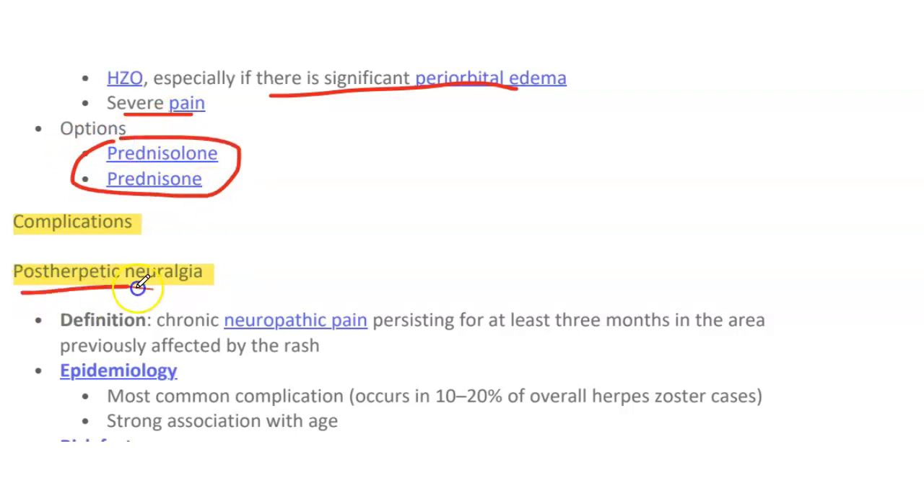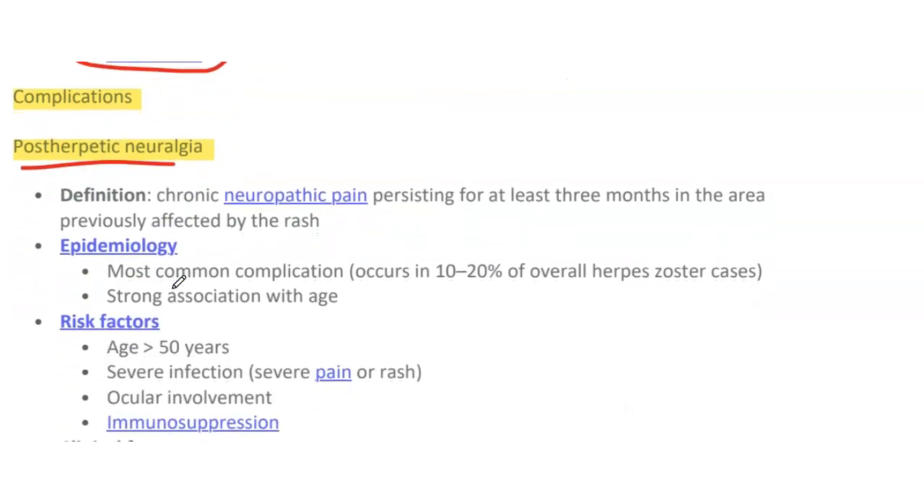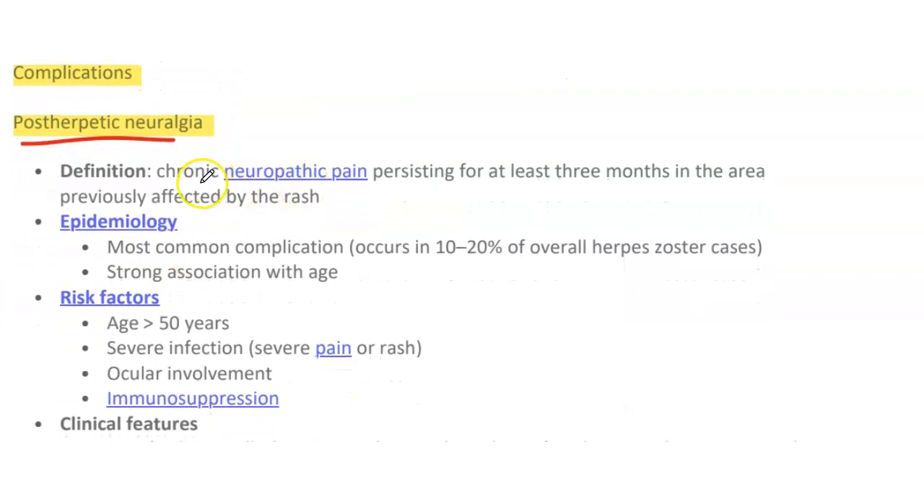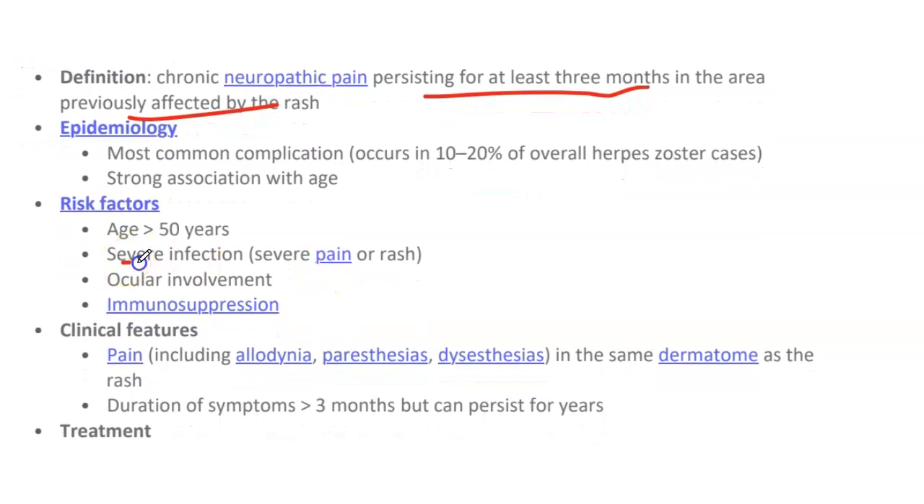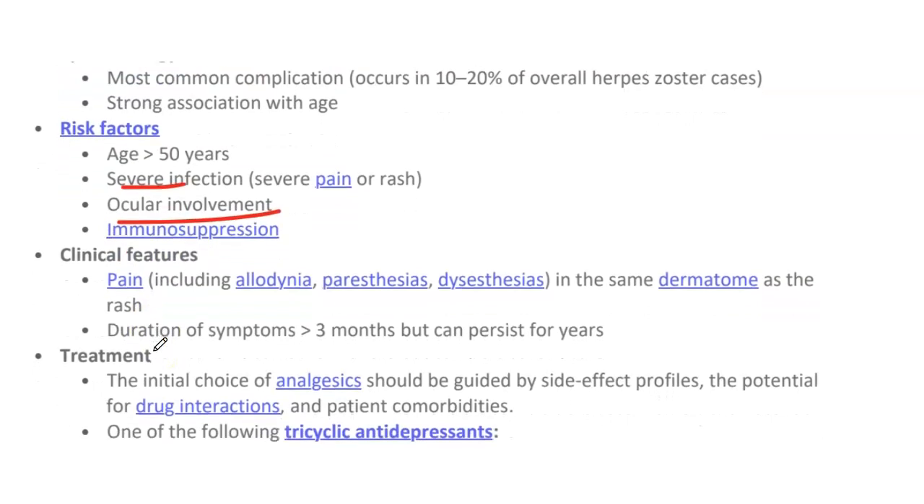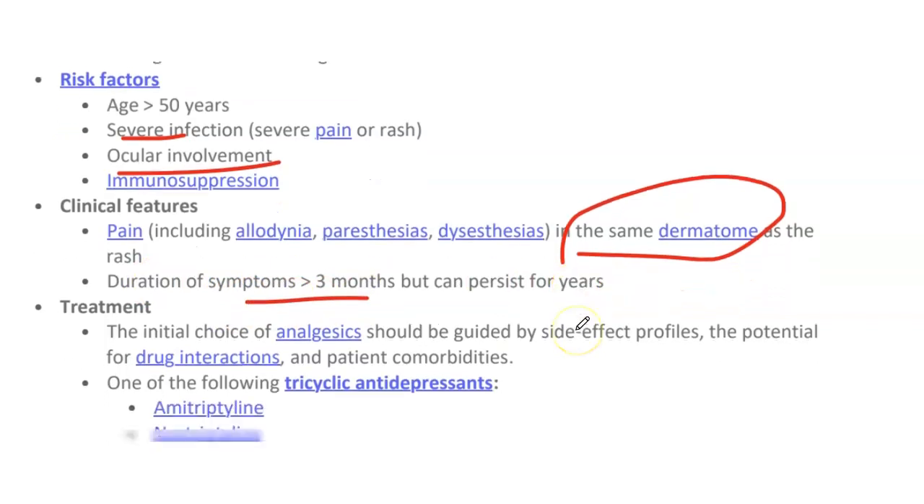A complication is post-herpetic neuralgia. It's the most common complication, and it's a chronic neuropathic pain persisting for at least 3 months in the area previously affected by the rash. It has a strong association with age. Risk factors are age greater than 50, severe infection, ocular involvement, immunosuppression. Clinical features: we have pain, including allodynia, paresthesia, dysesthesia in the same dermatome as the rash. Duration of the symptoms is greater than 3 months but can persist for years.